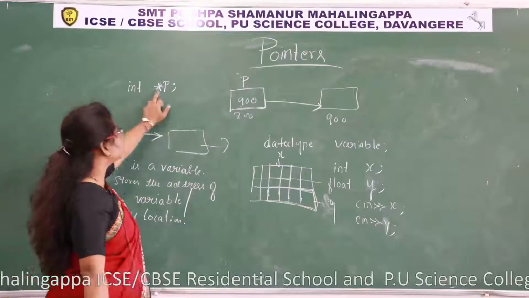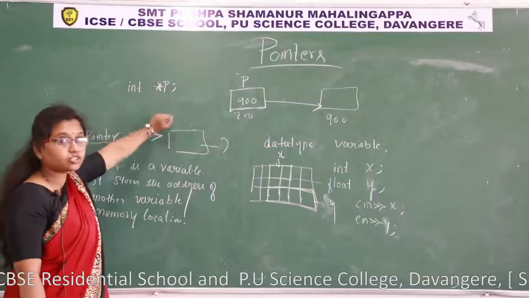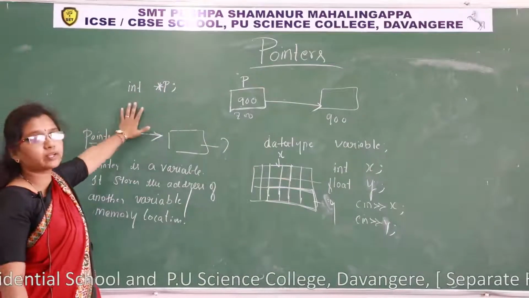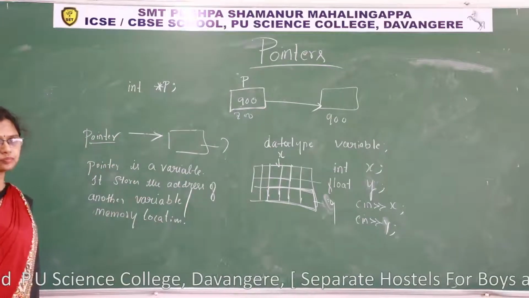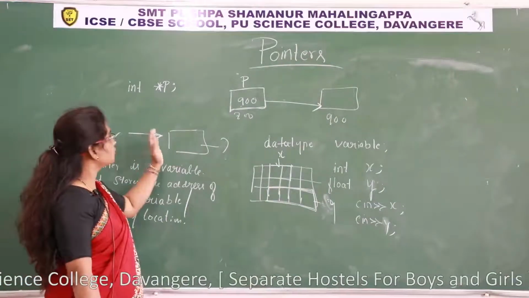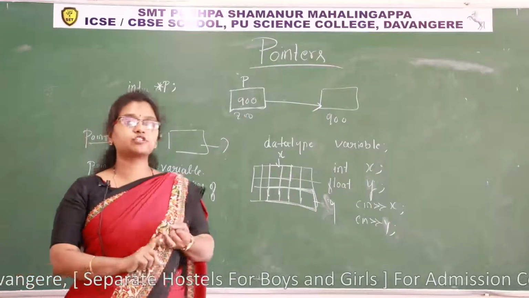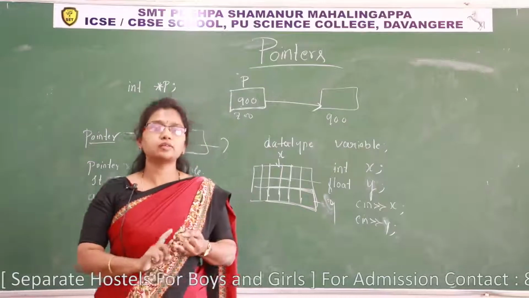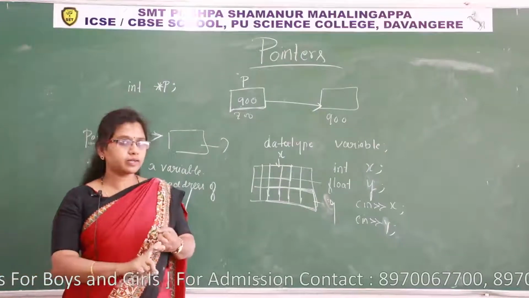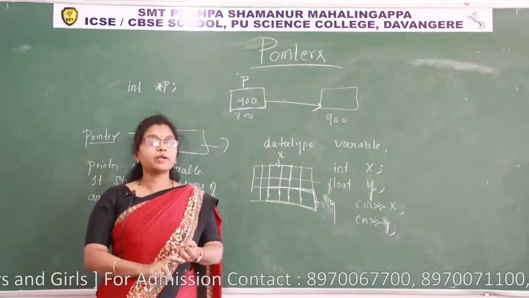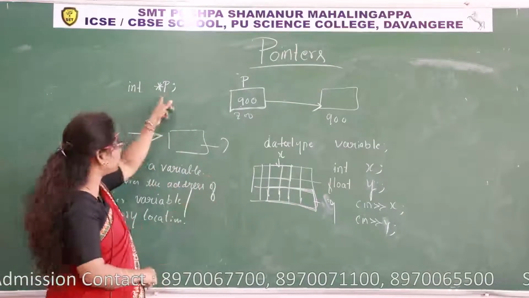It has to be preceded with this operator, the star operator, then it has become a pointer. So it gets the nature so that it can access the memory address of another variable. It can store the memory address of another memory location. So one thing is clear here. First, a pointer is a variable. It can store the address of another variable or another memory location. Then how to reserve memory for a pointer? The same method, data type and pointer name, but the pointer name has to be preceded with the star operator. Then we can identify that it is a pointer.